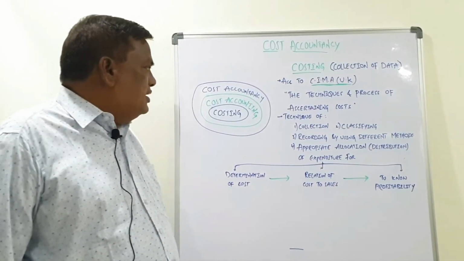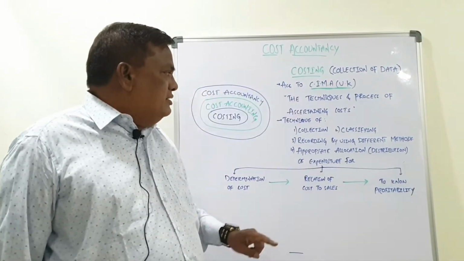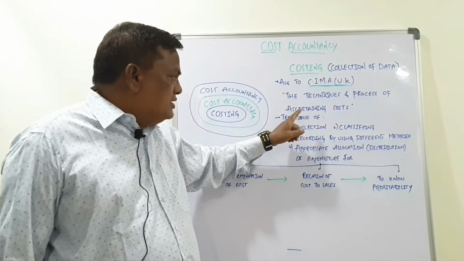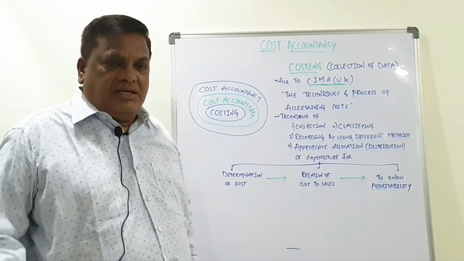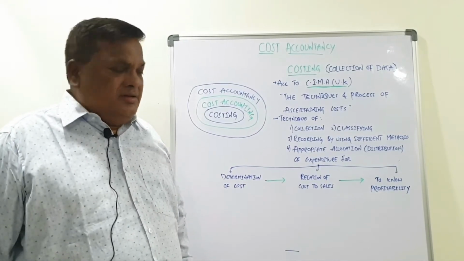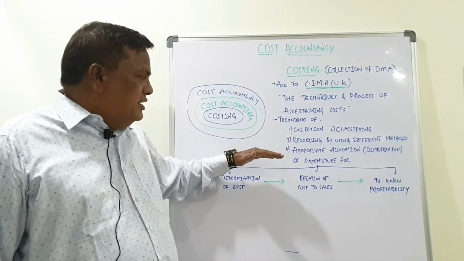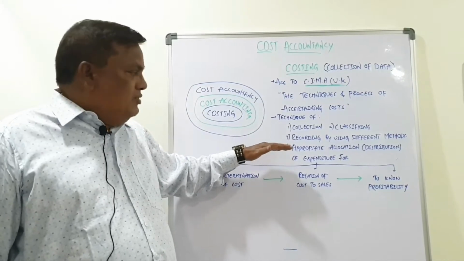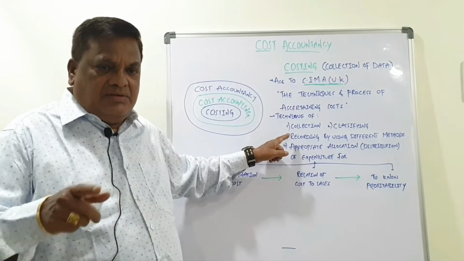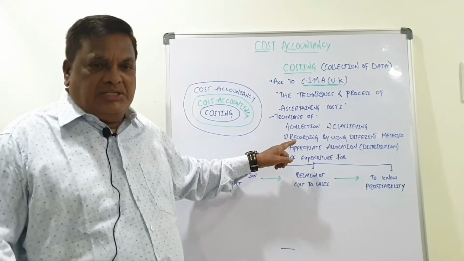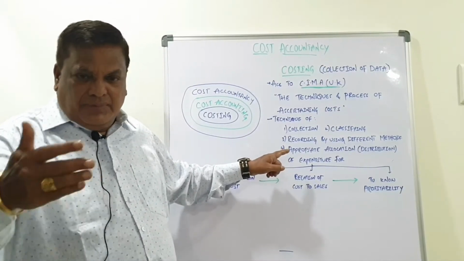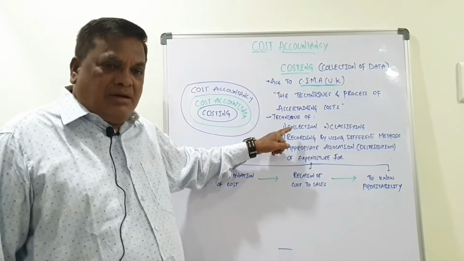the costing. According to the IMA UK, costing is the technique and the process of ascertaining costs. Ascertaining cost means knowing the cost of production, the cost of a unit or service. Under that, this technique contains 3 steps. One, collection. This is data collection. It will be done through the vouchers, bills paid, wages paid, bills received, receipts, etc. From those documents, they will collect the costs.